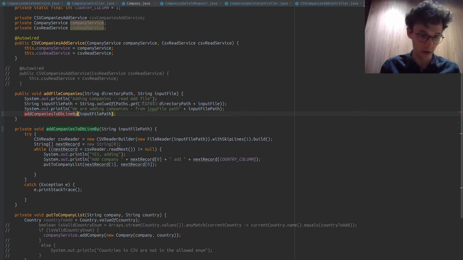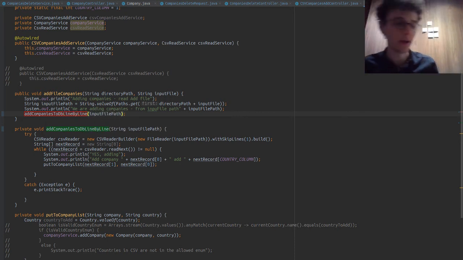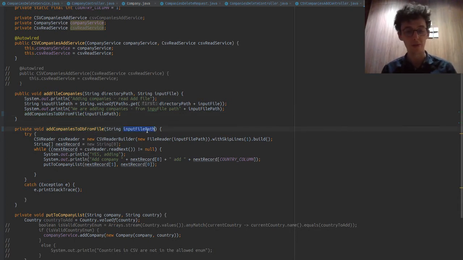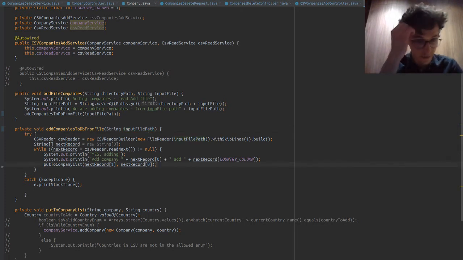But generally, line by line is saying how the method works, and we don't usually need to say how the method works in its title. The title of a method should just be a verb of what's being done. So add companies to db from file is fine. Some people might argue you don't need to say from file because we're already passing a file path, so it could be inferred. But I think it's okay, and I imagine this will be completely fine again.